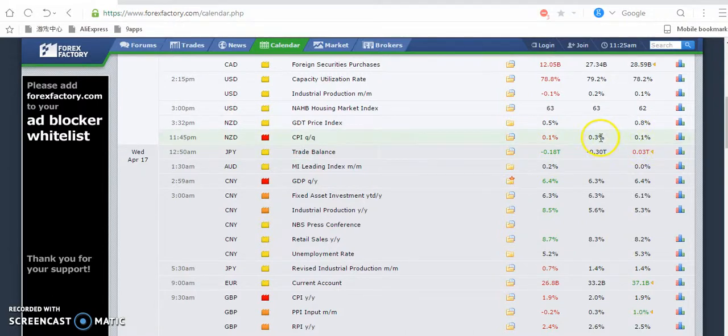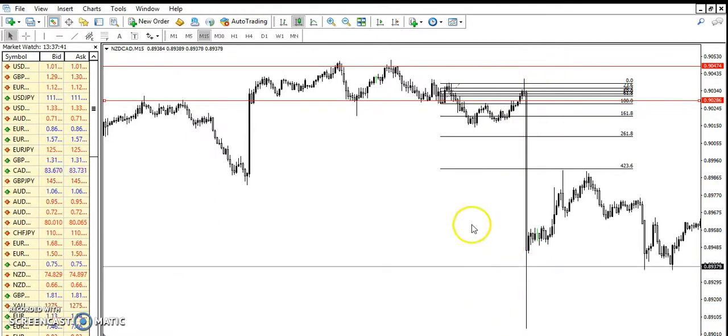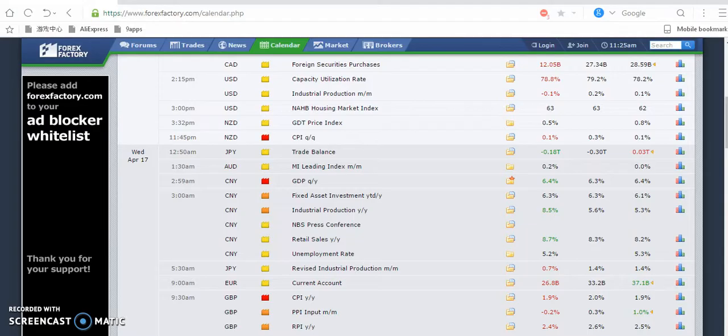So now the deviation is 0.3 minus 0.1, which is 0.2. If another news is coming out next month at the same time and the deviation is 0.2 as this, it has the same effect, the same quantity of pips. If it doesn't, at least 75% of the pips produced this time will be produced by that same effect.